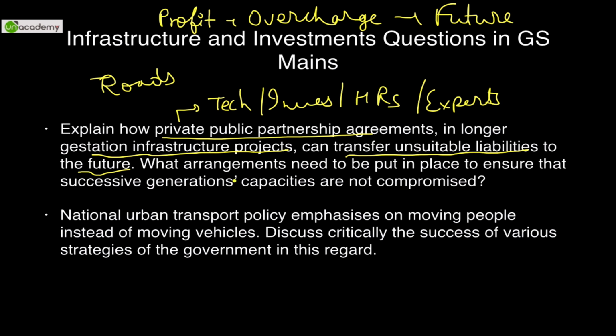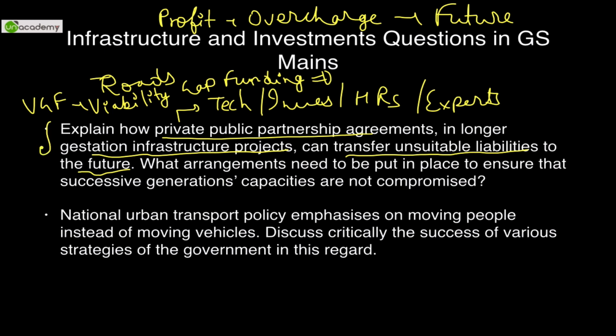Now government can rope in and provide initial funding in the form of viability gap funding or VGF. Through this viability gap funding, initial short term loss may be borne by the government, but later on the private sector can also earn decent enough profits, so there are no future liabilities being transferred, and government is also happy and the private sector is also happy. So I think this suffices our answer.